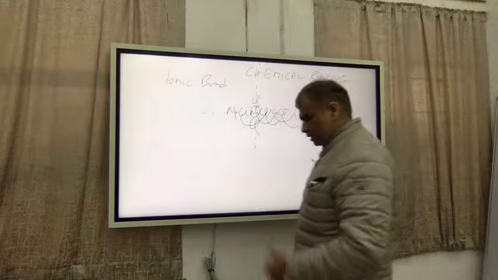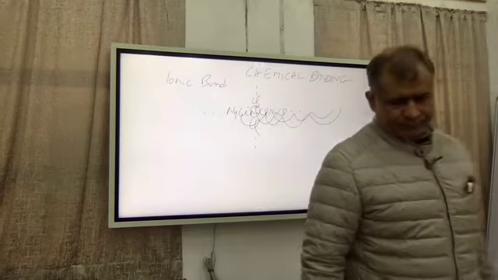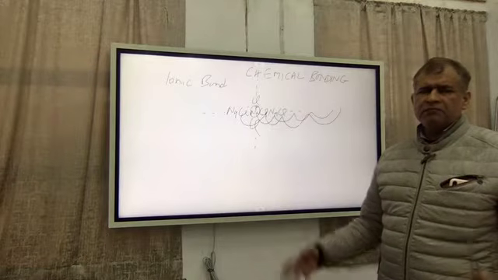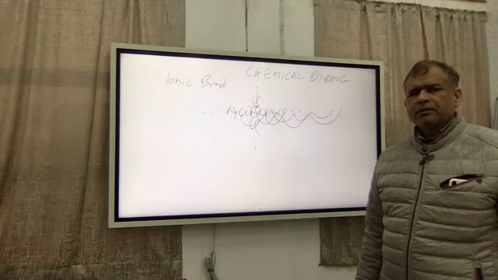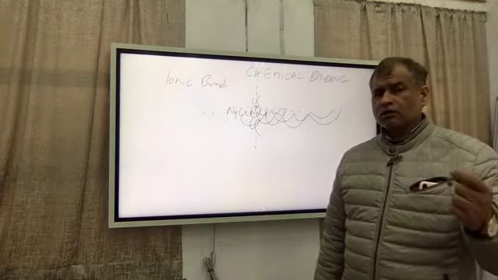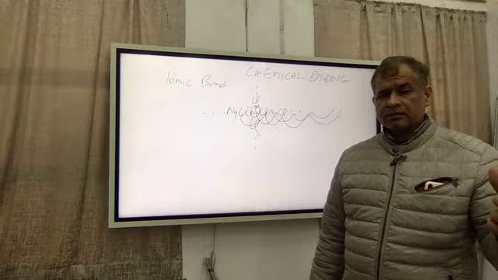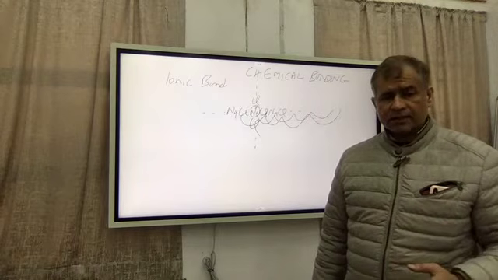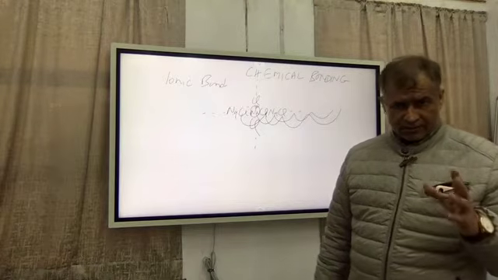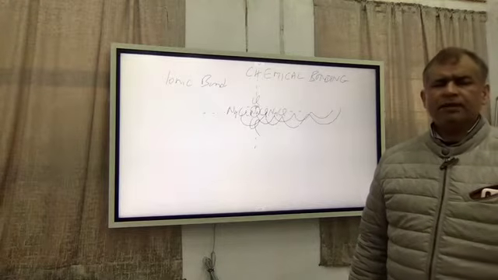So we have been talking about the properties of the ionic compounds. The first property was solubility in polar solvents. Second property, they are hard, high melting substances. But with a word of caution, as I said earlier, this is not the sole reason to guarantee that they have cations and anions, because there is diamond which doesn't have cations and anions, but it has much larger melting point than sodium chloride. But nevertheless, we can simply say that if it is high melting, it may be having cations and anions.